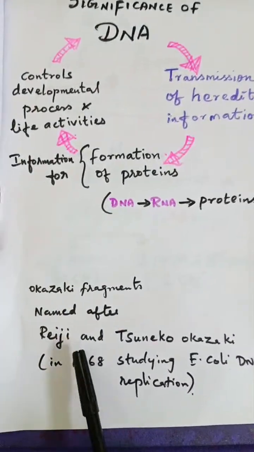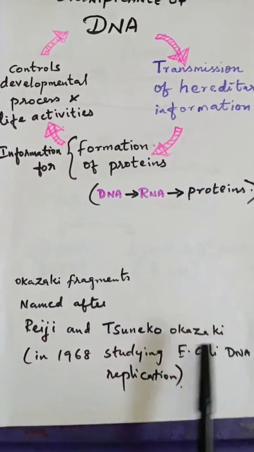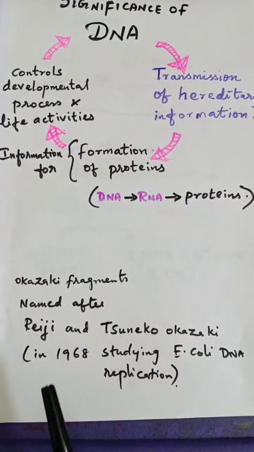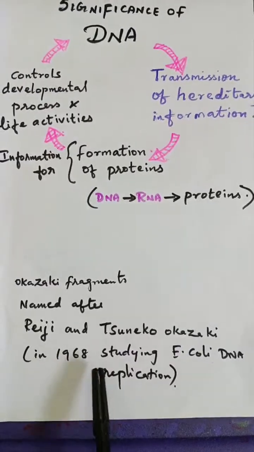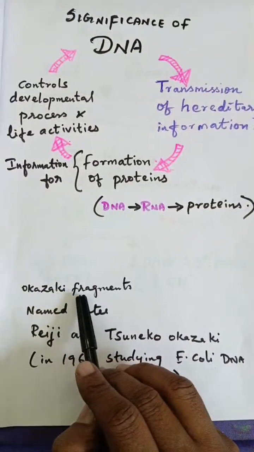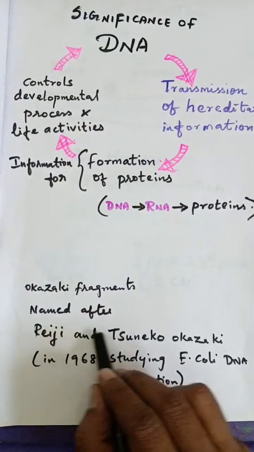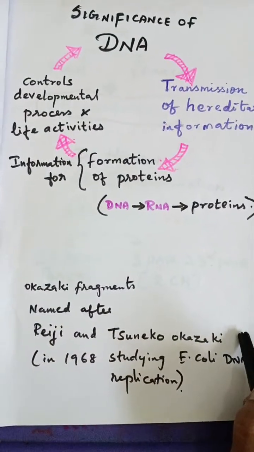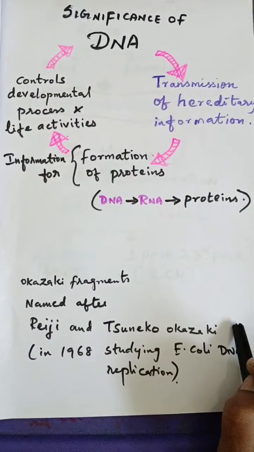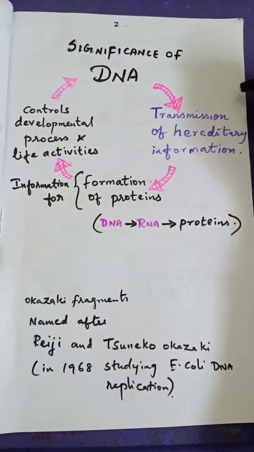It was mainly by Reiji and Sunako Okazaki. During their study of DNA replication in E. coli in the year 1968, they studied this. That's why the short segments in the lagging strand are called Okazaki fragments. So they are the founders of the short segments in the lagging strand during DNA replication. Understood?